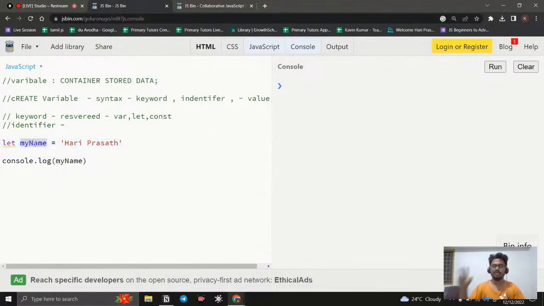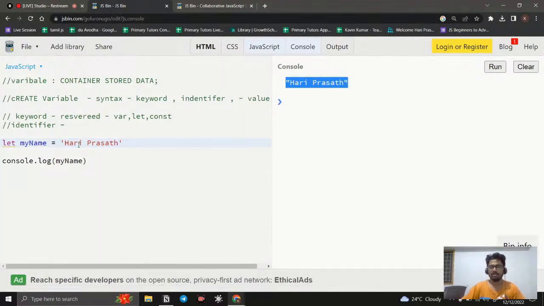So if I say my name, what is it going to be? It is the identifier name. I'm calling that variable name. So if I call this name, then what is going to happen? It will send whatever the value is inside it, if it is created perfectly. If it is not created perfectly, it will not send it. Okay. So if I run it, you can see we are getting it.